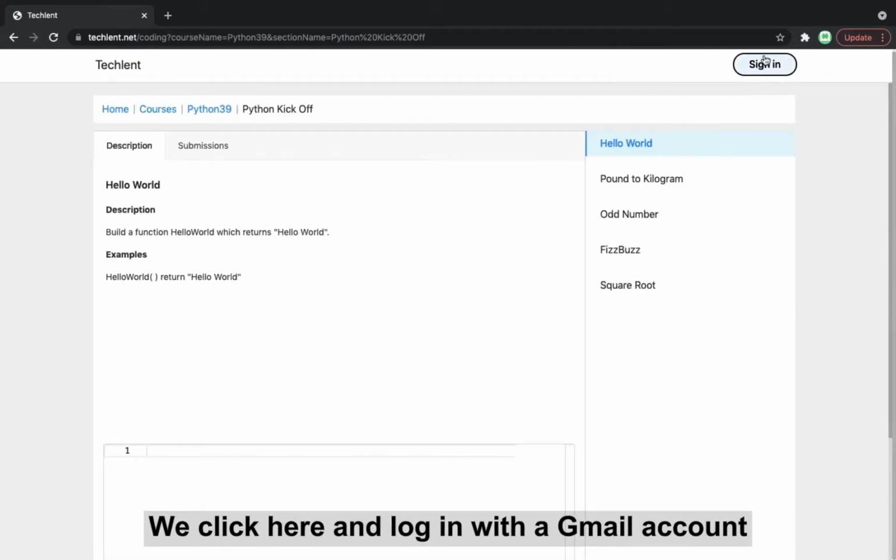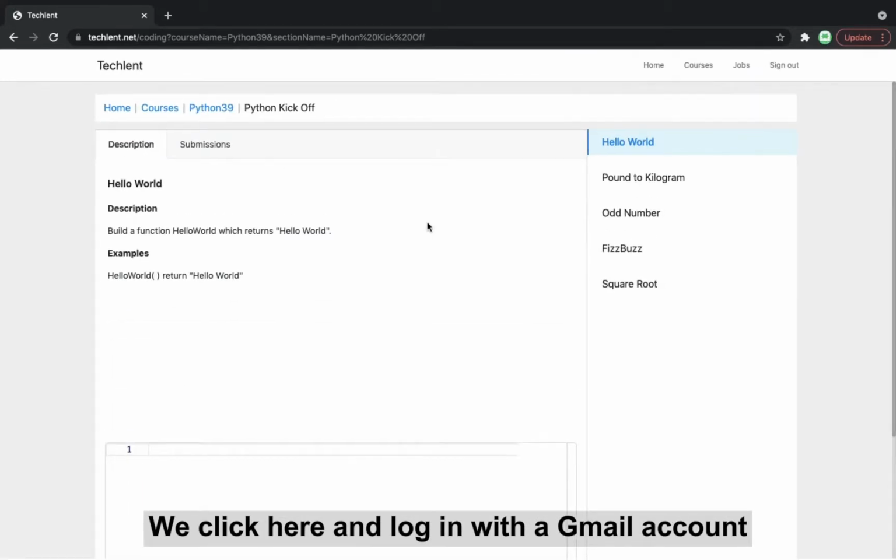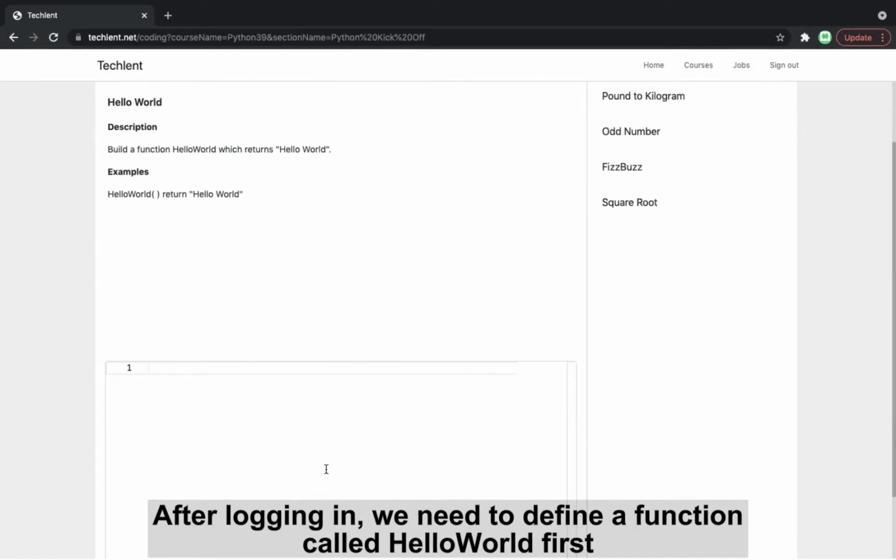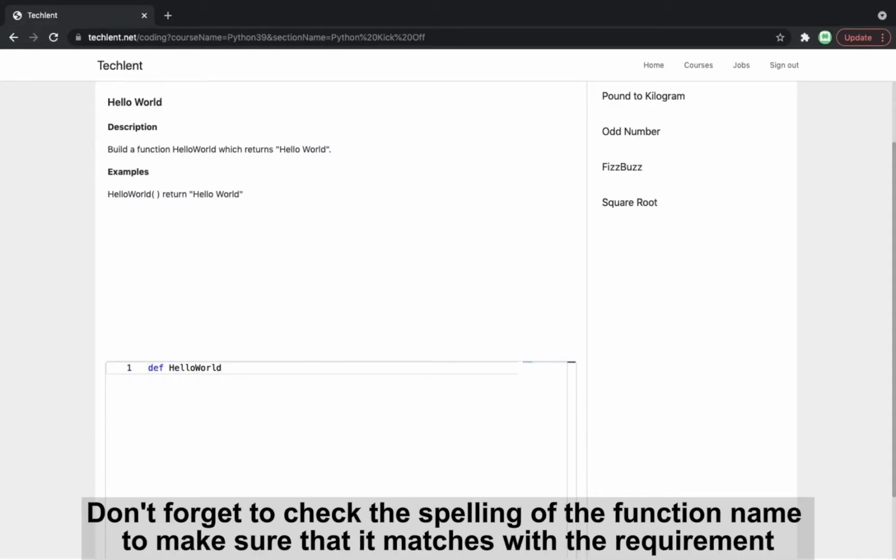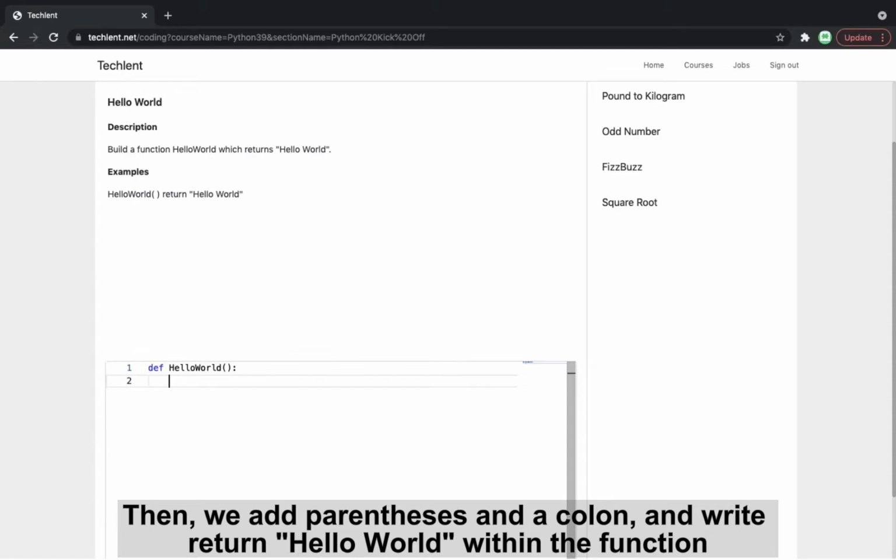We click here and log in with a Gmail account. After logging in, we need to define a function called Hello World first. Don't forget to check the spelling of the function name to make sure that it matches with the requirement. Then we add parentheses, a colon, and write return hello world within the function.